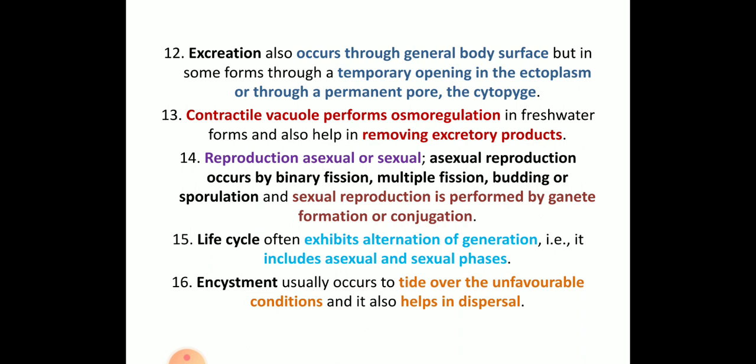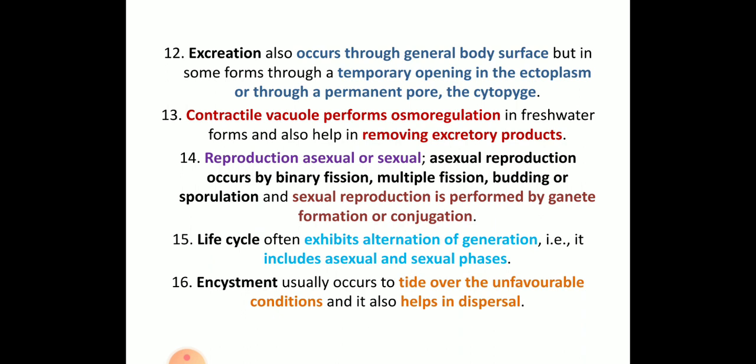In your second year you will study osmoregulation in detail. To explain briefly, when you travel from a cold region to a hot condition, you sweat a lot. Sweating is a type of osmoregulatory mechanism to maintain body temperature. Similarly, protozoans have osmoregulatory organs which help them remove excretory products.